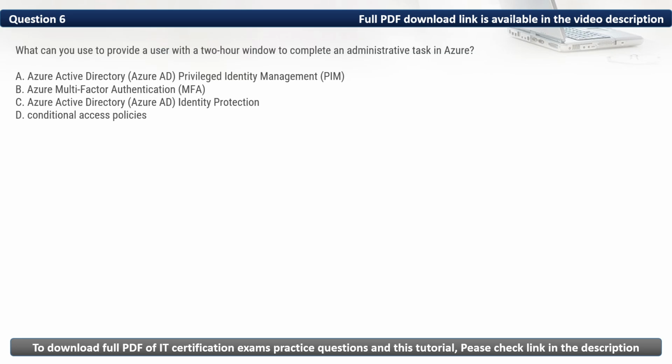Question 6. What can you use to provide a user with a 2-hour window to complete an administrative task in Azure? To provide a user with a 2-hour window to complete an administrative task in Azure, we can use Azure Active Directory Privileged Identity Management. Thus, the correct option is A.